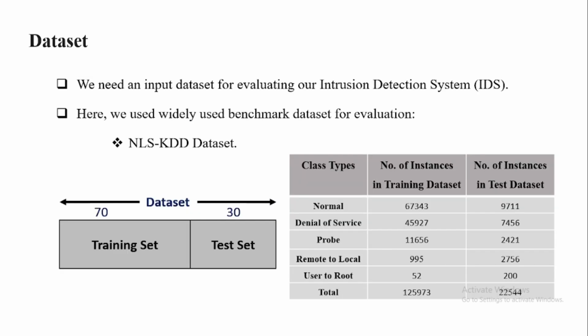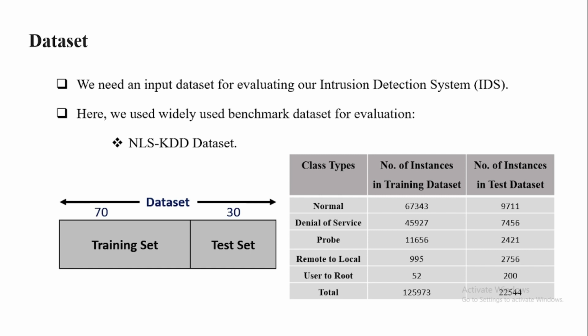Firstly, we can talk about our data set. To evaluate our intrusion detection system, we need a data set. That's why we used a widely used benchmark data set for evaluation, the NSL-KDD data set. We split the data set into two portions, training set and testing set, in a 70 to 30 ratio. And here we can see the overview of our data set.